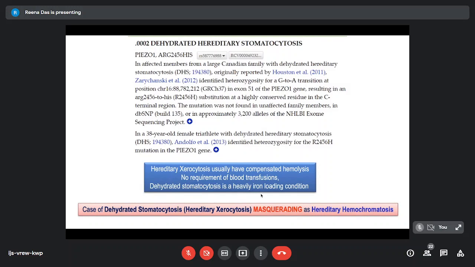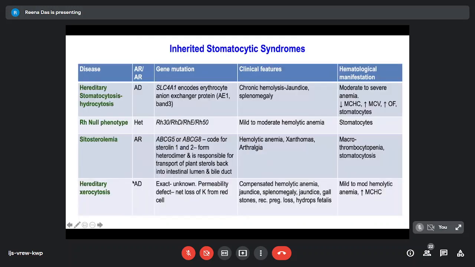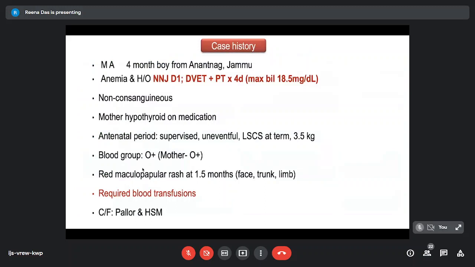And this was one such case. So inherited stomatocytic disorders can have multiple causes, multiple genes involved, and even different types of inheritance pattern. We just have to keep an eye on what associations may be there, which can give rise to these conditions.